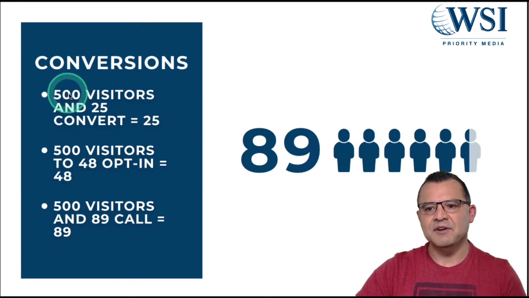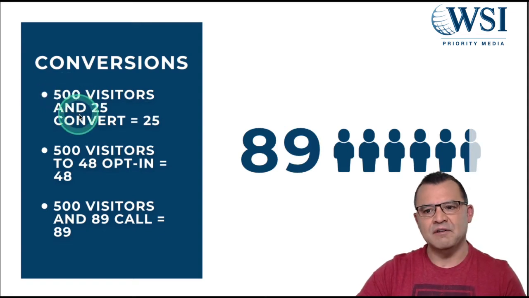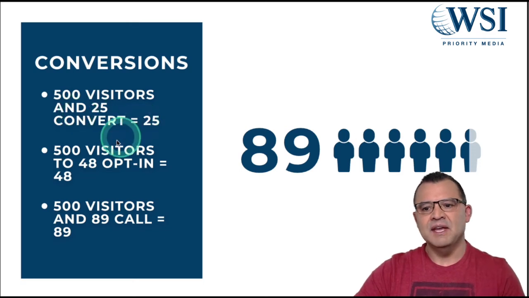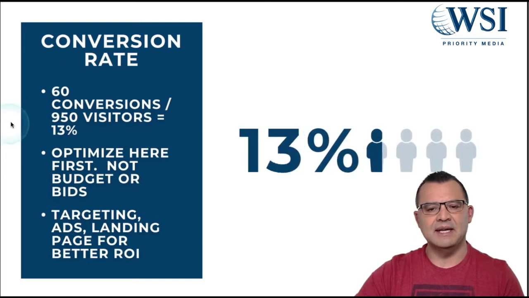So if you had 500 visitors and then 25 of those contacted you, that's a conversion. Now you would have a total of 25 conversions. If 500 visitors, 48 opted in, that's 48. If you had 500 visitors, 89 called you, that's 89 conversions, depending on what your conversion measurement is.